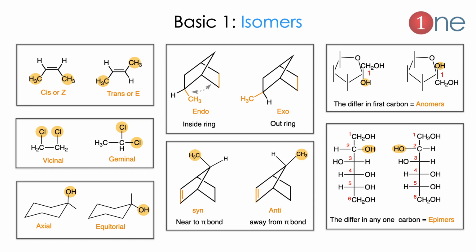Then we see the isomers in carbohydrates, which are called anomers. Anomers differ in the functional group position at the first carbon. Similarly, epimers differ in only any one carbon. Here you should know cis and trans, vicinal and geminal, axial and equatorial, endo and exo, syn and anti, anomer and epimer.